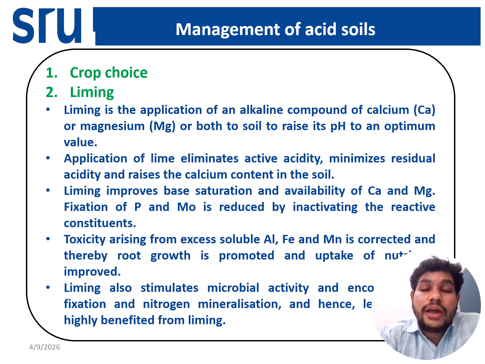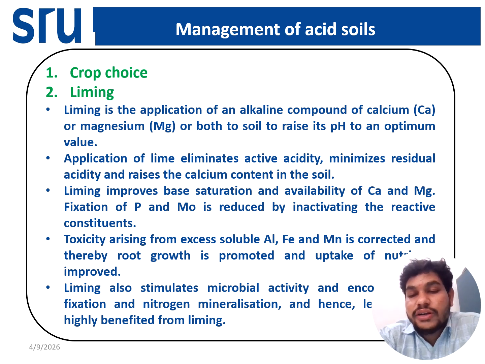The toxicity of aluminum, iron, and manganese can be reduced by the liming process. So root growth and nutrient uptake are improved. Liming also improves microbial activity and related processes like nitrogen fixation, mineralization, and so on.